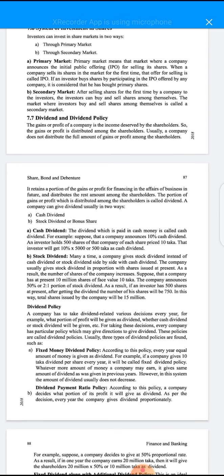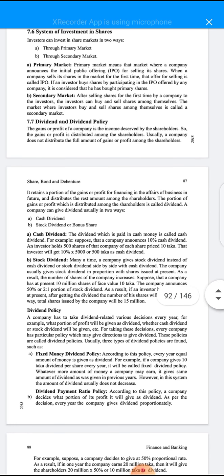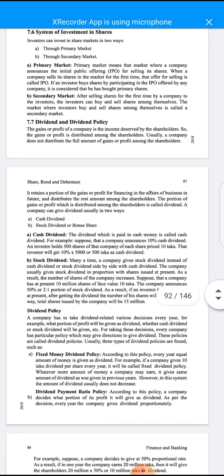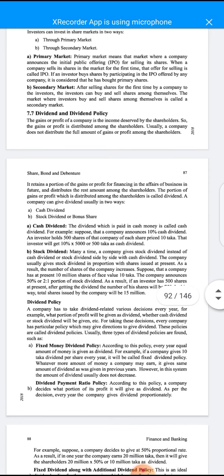So secondary market shares are not fresh shares, they are used shares. Any person who buys shares in the primary market, whenever he wants to sell the shares and collect money as liquid capital, sells them in the secondary share market, and he can collect money as liquidity or as a cash asset.